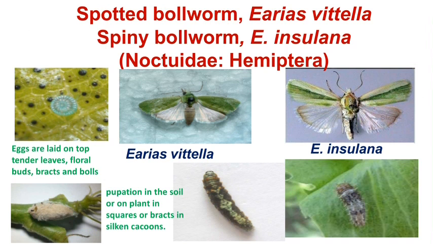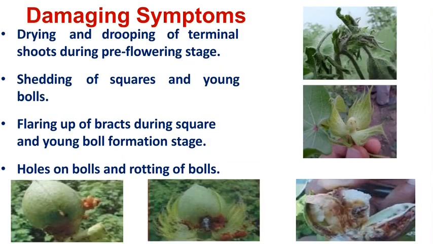Because in the case of Earias vittella, the larval stage has a number of black spots on its body, hence it is known as spotted bollworm. In the case of Earias insulana, the larval stage has a number of spines, thorny or hair-like structures on its body, hence the name spiny bollworm. The pupation of this pest is in the soil or on the plant, in squares or bracts, in silken cocoons. Then how does this pest damage the crop?